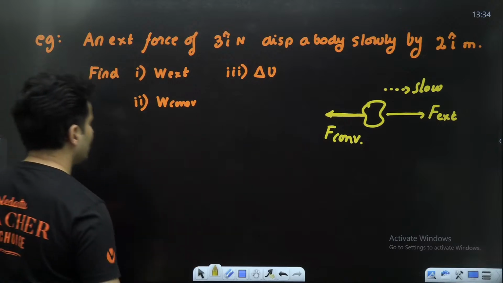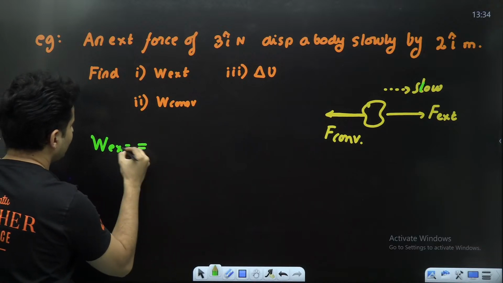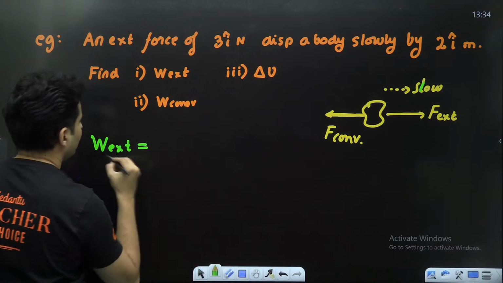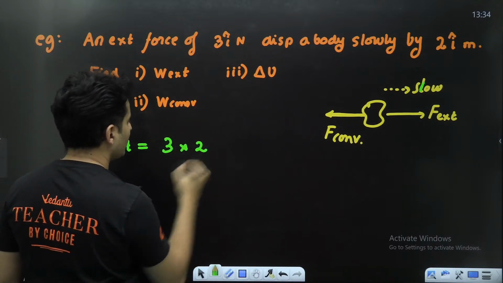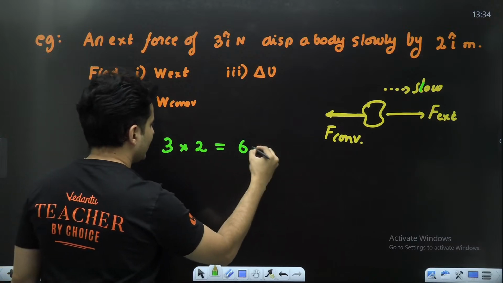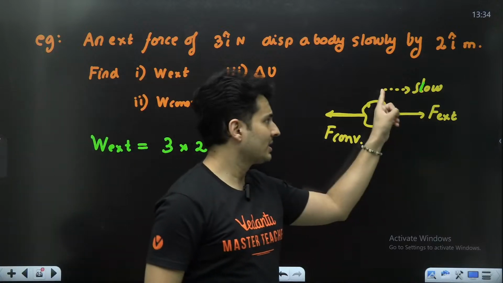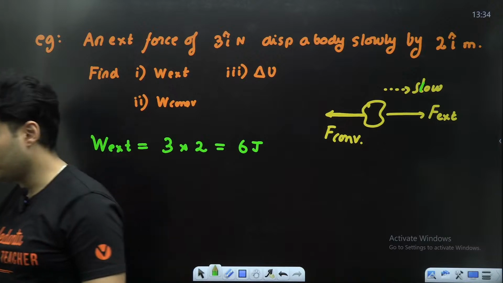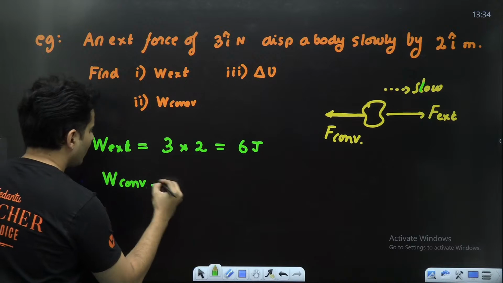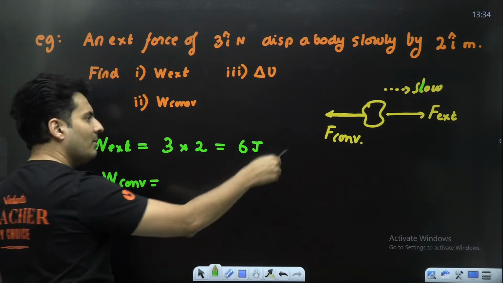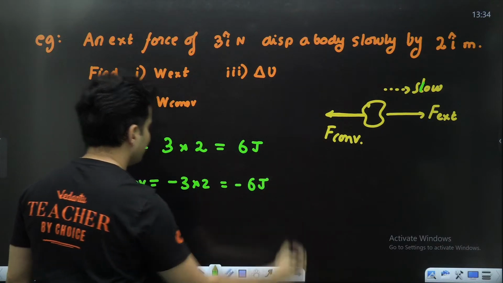Now let's solve these questions one by one. First, work done by external force. The force itself is 3, the displacement itself is 2. So basically it will be 6 joules, and it will be positive. Why? The force and the displacement are in the same direction. But if you ask me what is the work done by the conservative force, it will be negative. Think about it, because it will be exactly opposite to it. So it will be minus 3 into 2, which means minus 6 joules.